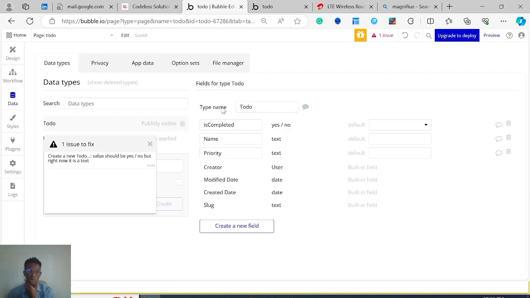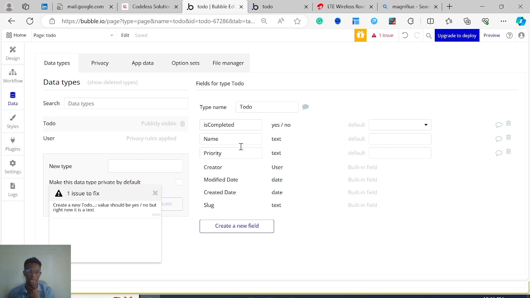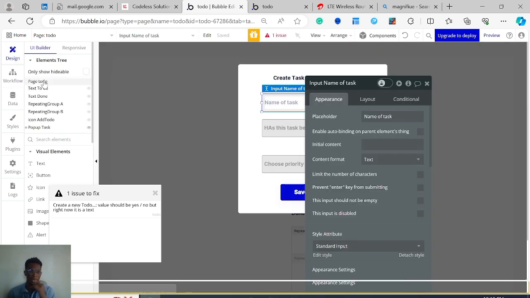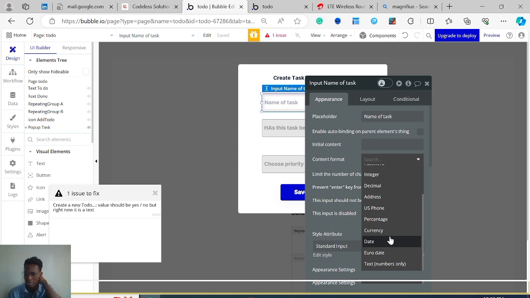What this means is, when we come to our to-do, we created this is completed to be yes or no. So that means it can only take yes or no type data, not text. But when we come to our design and see this particular input, the content format is text. So it's gonna be accepting text from the user, but it cannot store that text in the database, because our is completed was created as a yes no field. So how can we fix this?